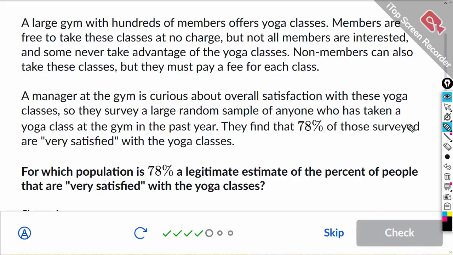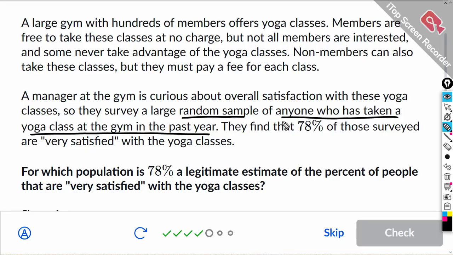All right, one more. A large gym, hundreds of members, offers yoga. Members are free to take the classes, but not all members are interested. Some never take it. Non-members can also take it, but they pay a fee. The manager is curious about the satisfaction with these yoga classes, so they survey a random sample of anyone who has taken a yoga class at the gym in the past year. 78% are very satisfied. To which population does the 78% apply?